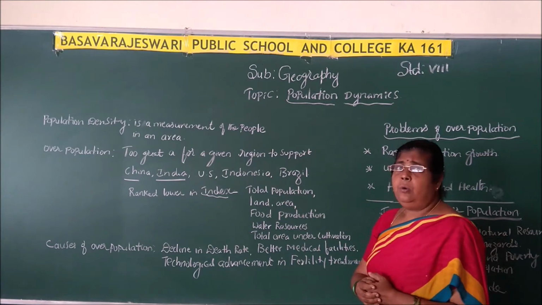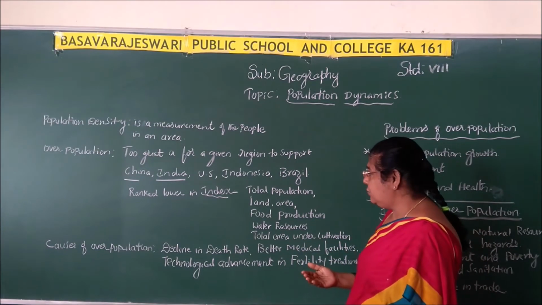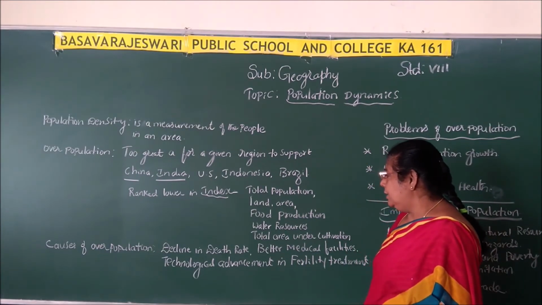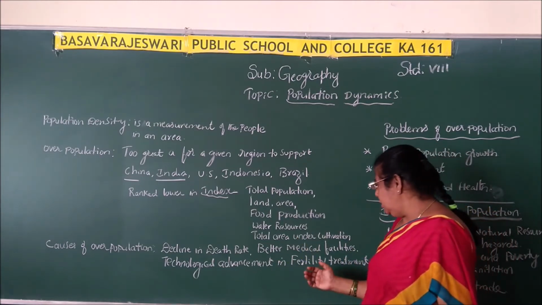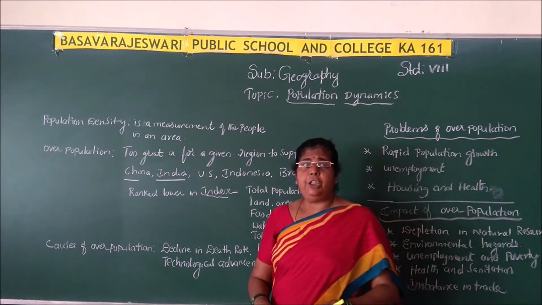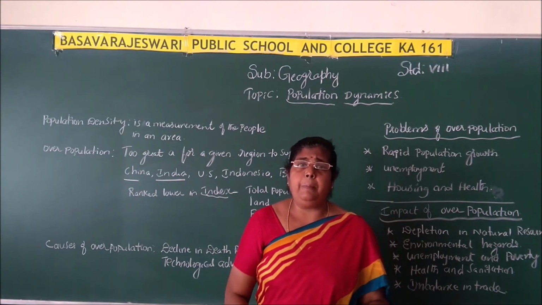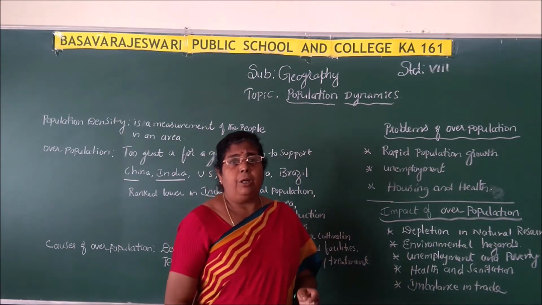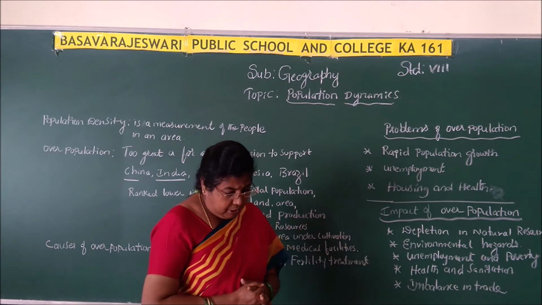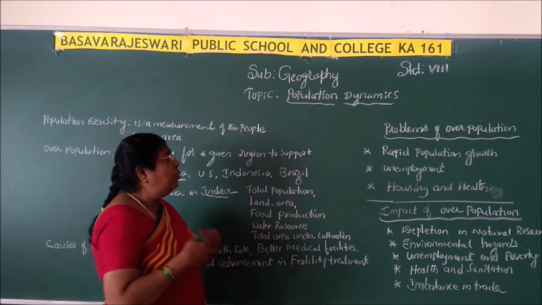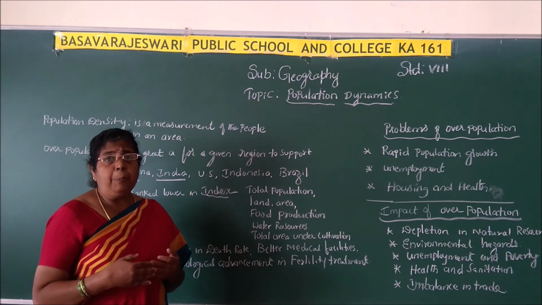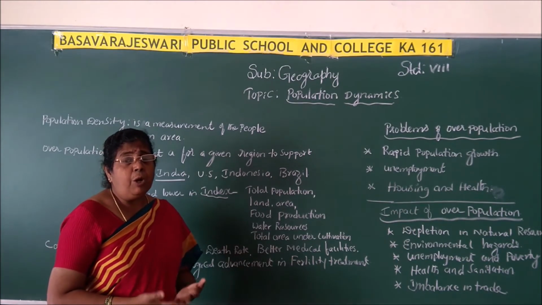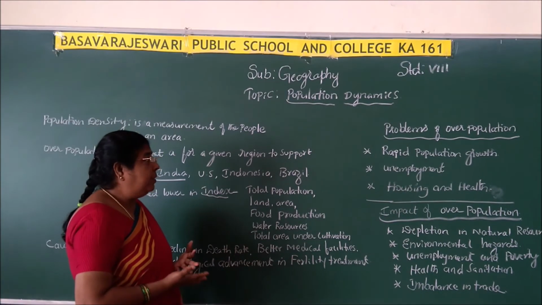Okay, causes for overpopulation. So the important causes for overpopulation are the decline in the death rate, better medical facilities, and the technological advancement even in fertility treatment. So these are some important causes for overpopulation. Now we will study what the problems of overpopulation are. If the population increases, what problems will we face?